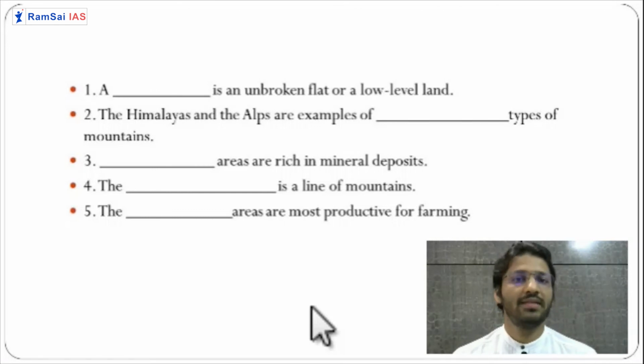Himalayas and Alps are an example of what types of mountain? That is also we have seen. Dash dash areas are rich in the mineral deposits. That is also we have seen. And the dash dash is a line of mountains. That is also we have seen. And the last one, the dash are the most productive areas for the farming. That is also we have seen.